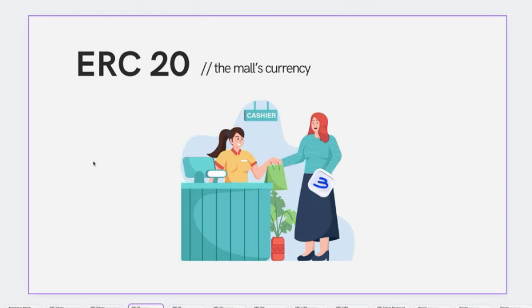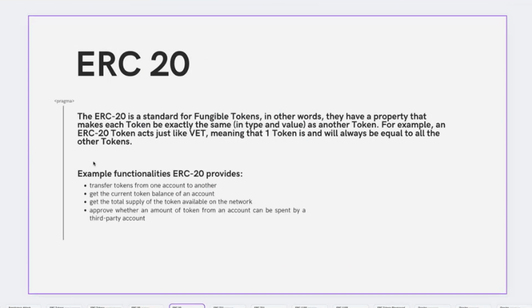We can imagine the ERC20 standard as the mall's currency. In fact, in this representation here, we have this person buying some goods with the Better token. The Better is nothing else than an ERC20 token. ERC20 in particular defines the standard for so-called fungible tokens. A fungible token can be seen basically as an equivalent measure. You can compare each fungible token to another. They're interchangeable between each other.